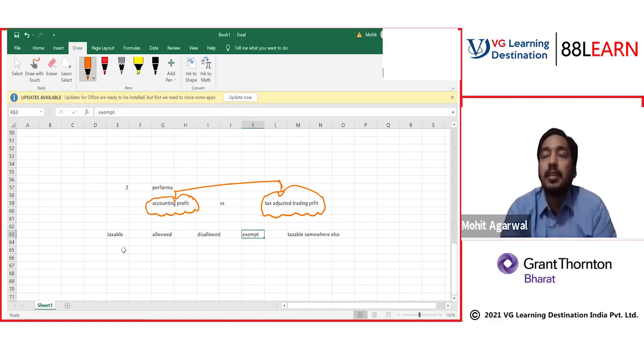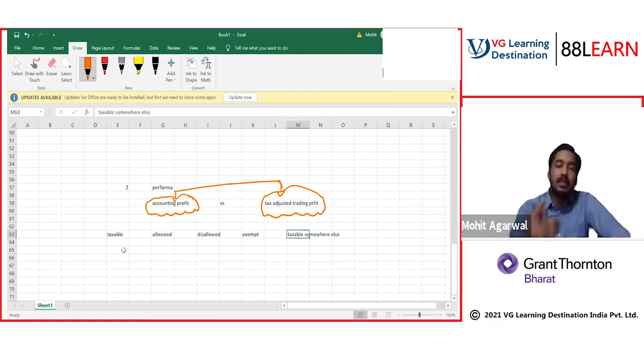What does exempt mean? Exempt means it is not taxable, so it will not be chargeable to me. It may be considered in accounting books for calculating accounting profit, but if that income is exempt from tax, it will not be considered in a taxation P&L. Sometimes taxable somewhere else.